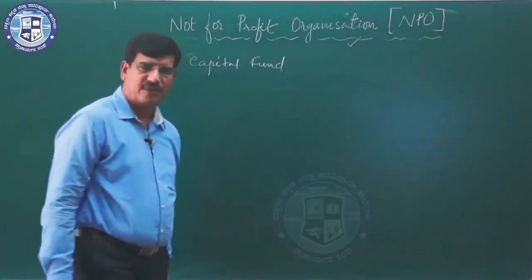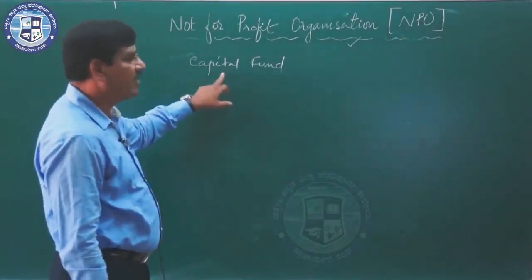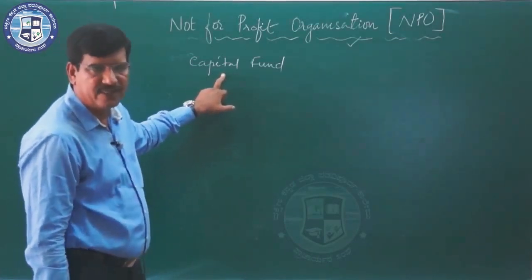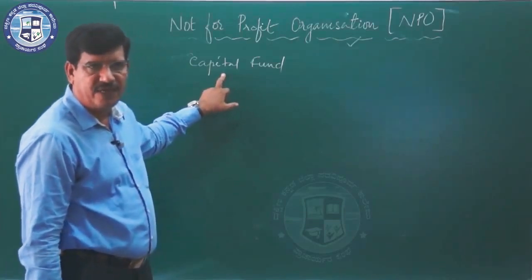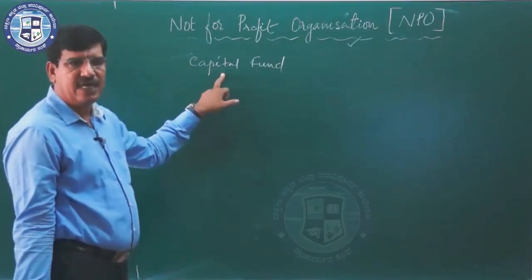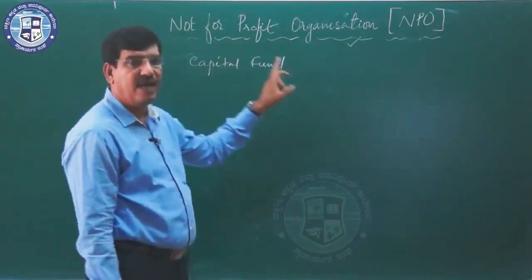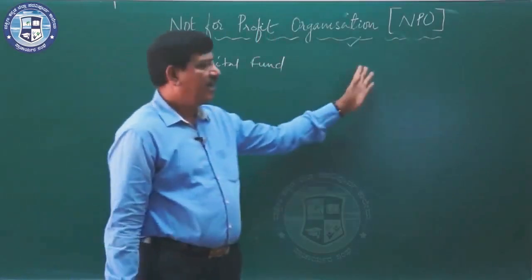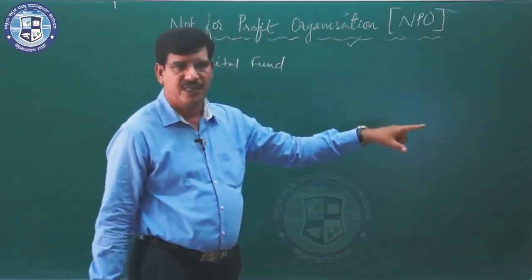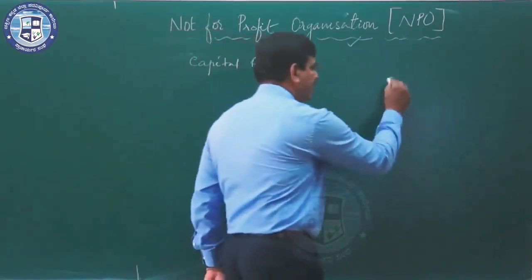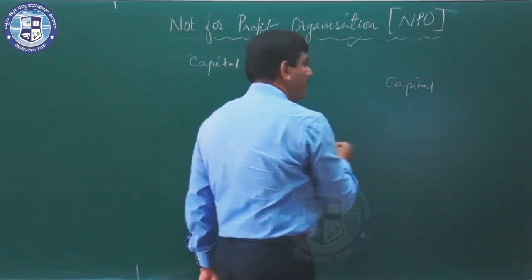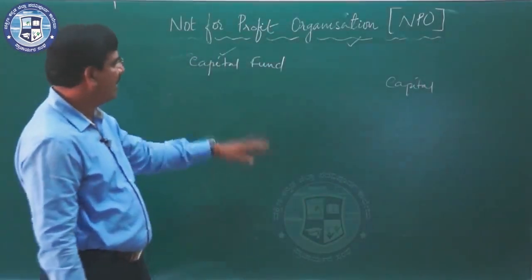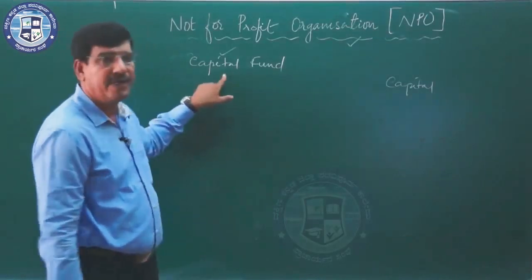We come across a term called capital fund. Capital fund consists of the capitalized receipts such as donations, legacies, life membership fee, entrance fees, etc. So it is the difference between assets and liabilities of a not-for-profit organization. In a trading concern or a profit organization, we normally use the term capital. But in an NPO, we do not use the term capital, we use the term capital fund.